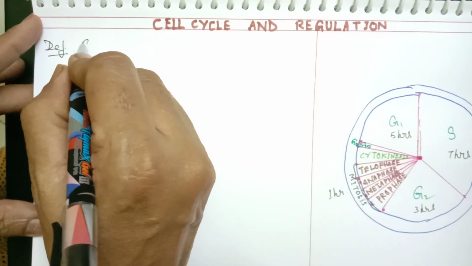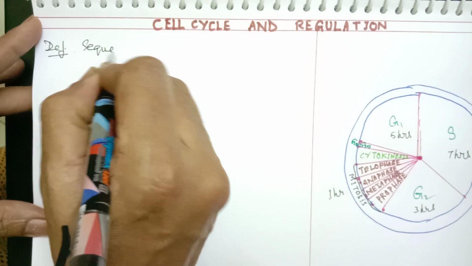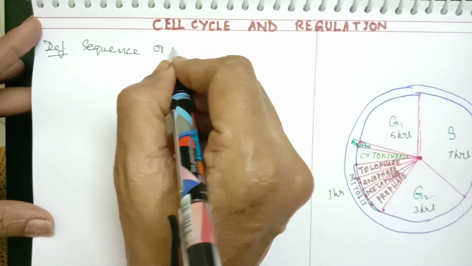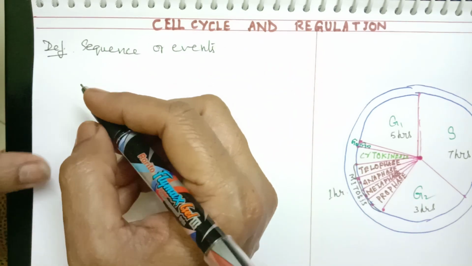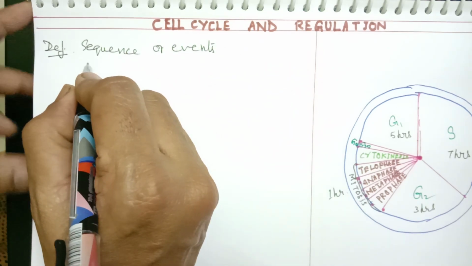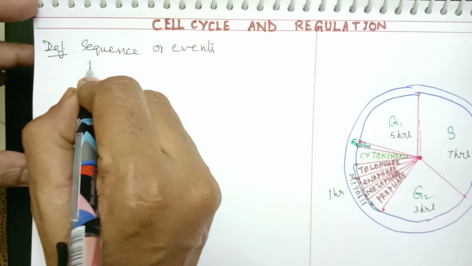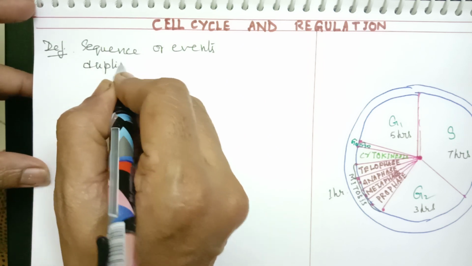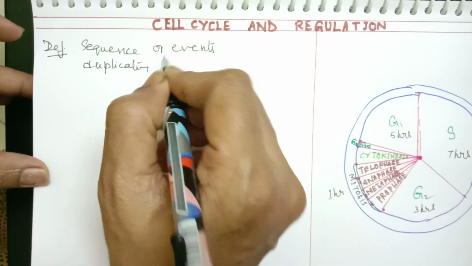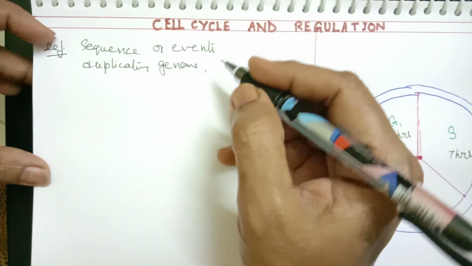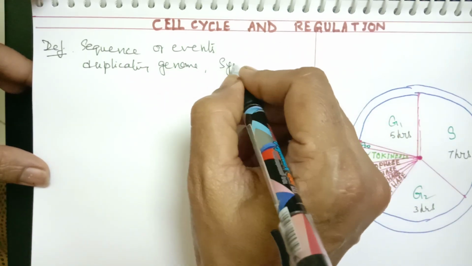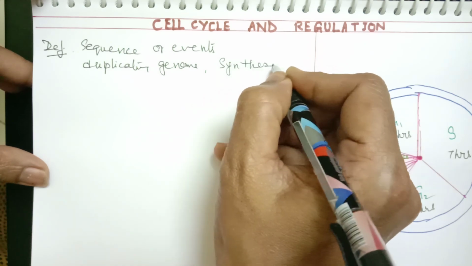It is the sequence of events taking place. So what are those sequence of events which take place here? By which the cell duplicates its genome. First stage will be duplicating the genome. The genome means it is the DNA. And then synthesis of other constituents.